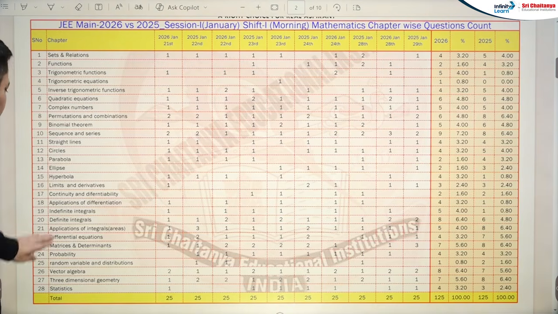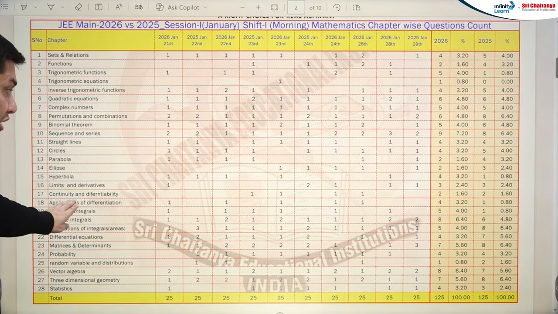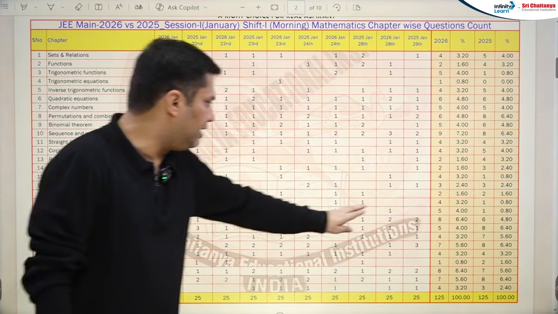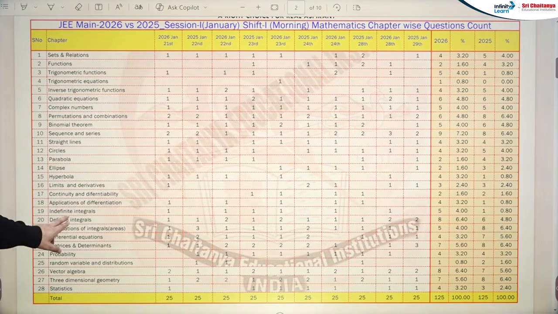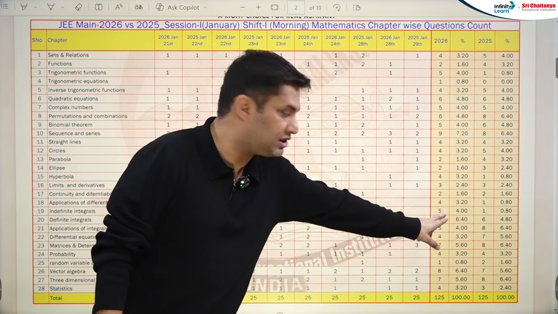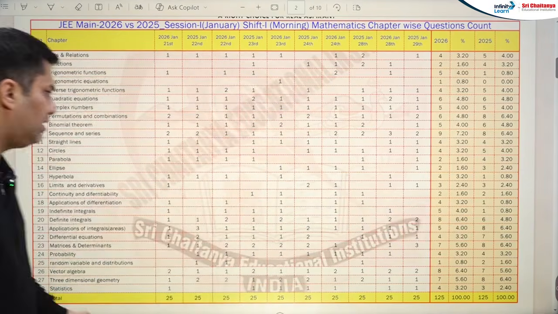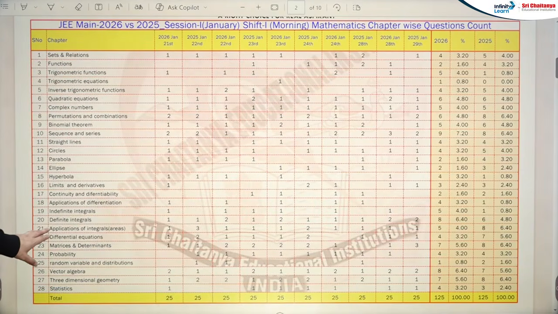Now let's come to the calculus part. Limit and derivative is 3, 3, same. Continuity and differentiability is also same. Application of differentiation has had a very high increment, 4 questions from application of derivatives, AOD. Indefinite integration has again increased, 5 questions, but last year only 1 question was there in the morning shifts. Definite integration has increased. Area has decreased. Then differential equation has decreased.